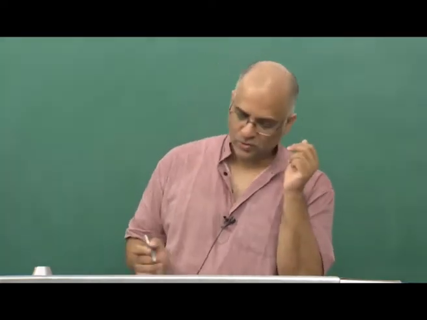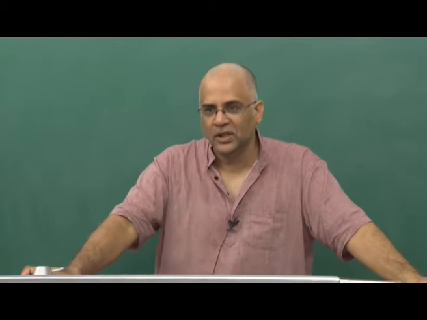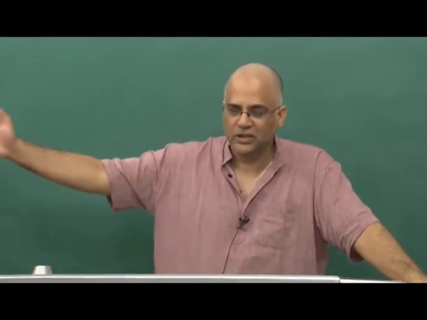First and foremost, we speak about natural numbers. Natural numbers are essentially natural. 1, 2, 3, 4, 5, 6, 7, 8, 9. I really don't have to make an explanation to you about these things. 1, 2, 3, 4, 5, 6, 7, 8, 9, 10, 11, whatever, as it goes on,